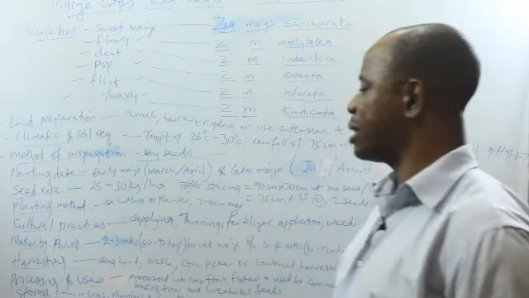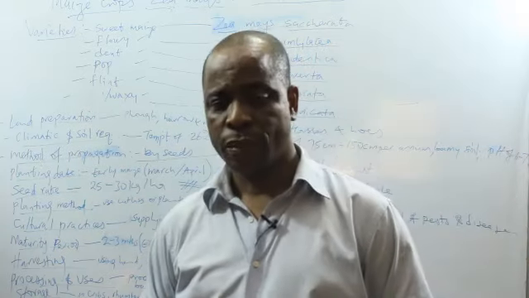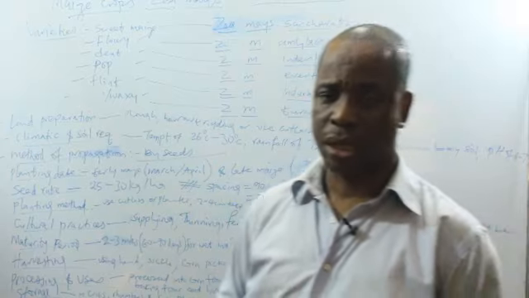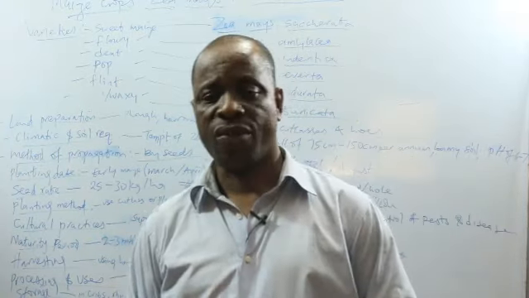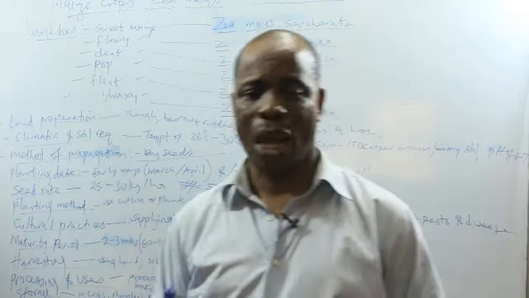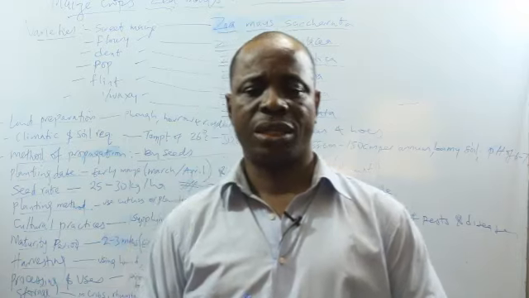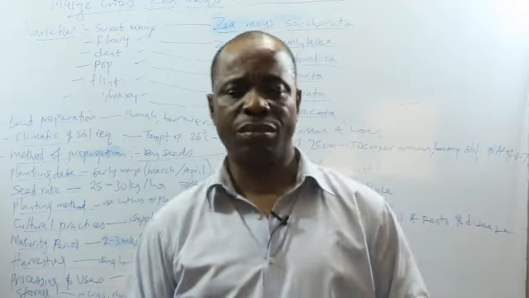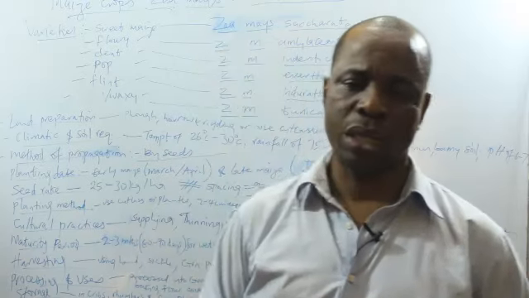Okay. Now the planting date. Depending on which part of the country you are going, especially in Nigeria, maize can be cultivated twice, although it can be cultivated around the year if you have irrigation facilities. But for rain-fed maize, it's grown twice. So we call it early maize and late maize. Early maize is grown immediately the rainy season commences, while late maize is grown towards the end of the rainy season.